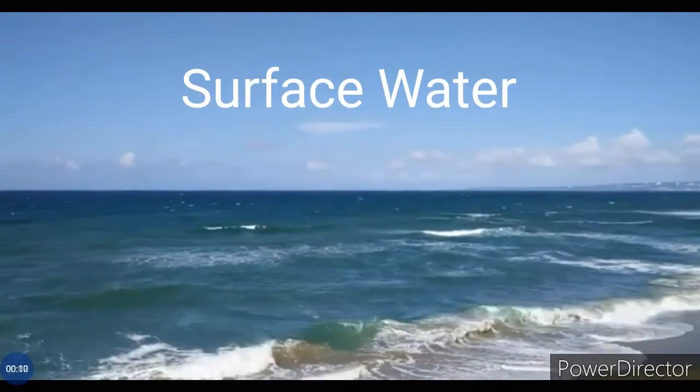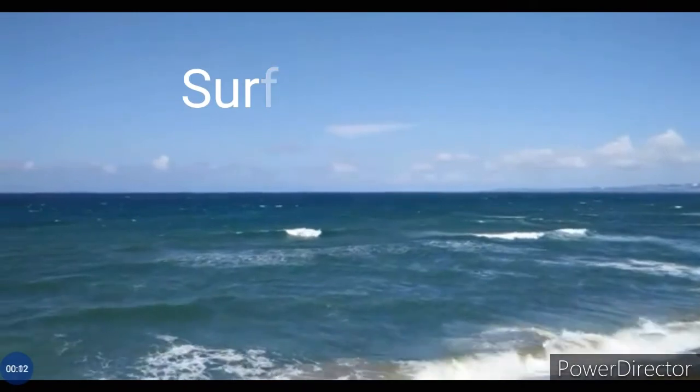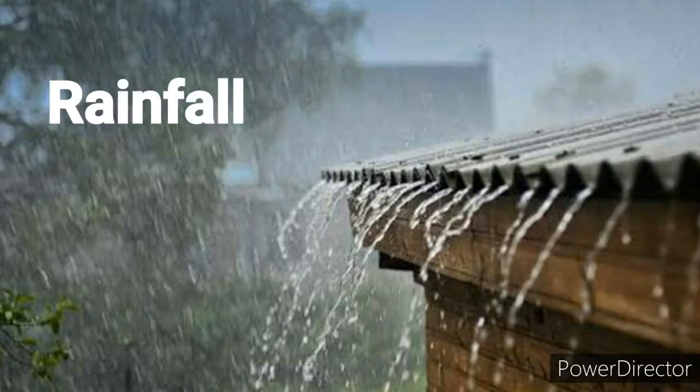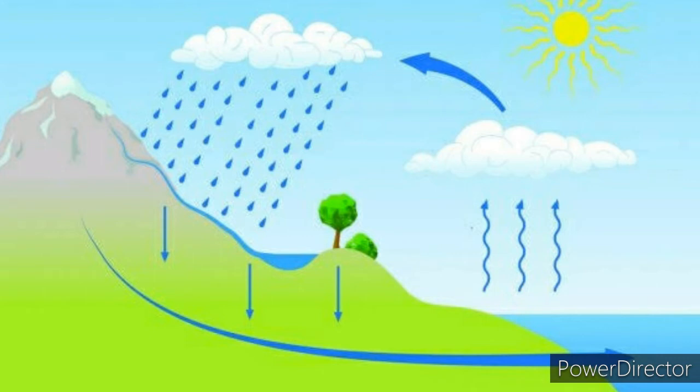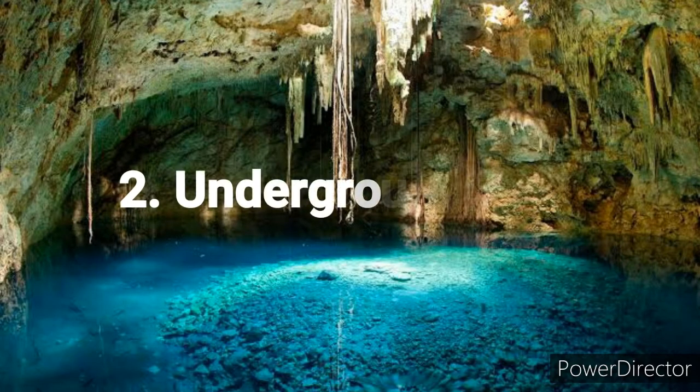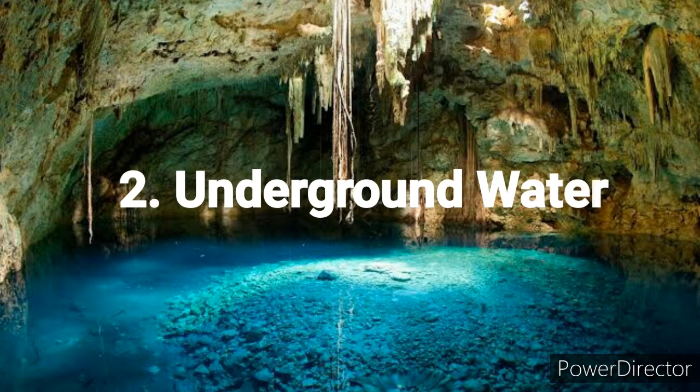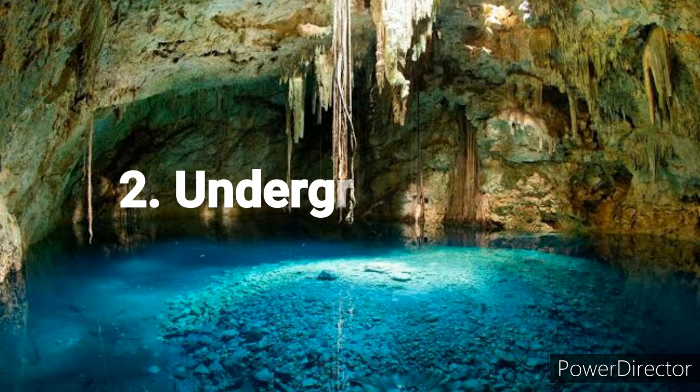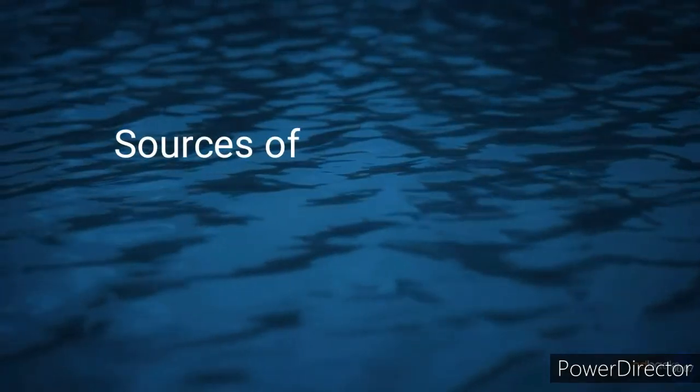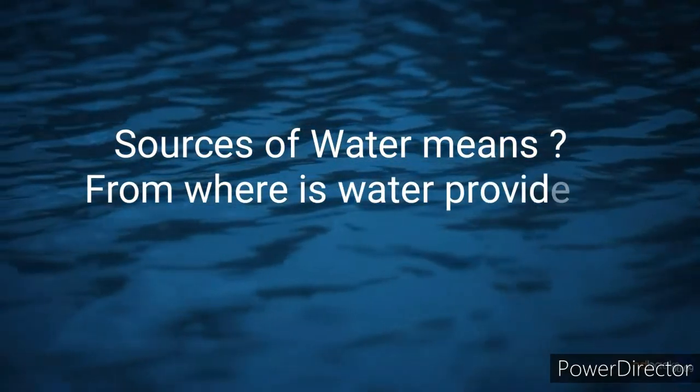And the rain falls in the rivers, lakes and ponds also. So water from the rain also goes under the ground and also into these surface water sources. So there is water stored under the ground also. In this way there is water on the ground and under the ground, which is available for us. Sources of water means from where do we get water.